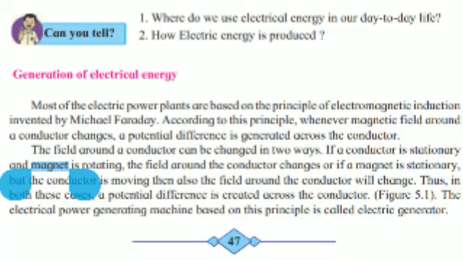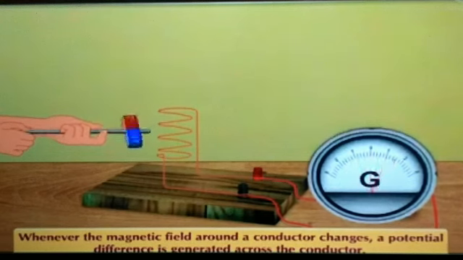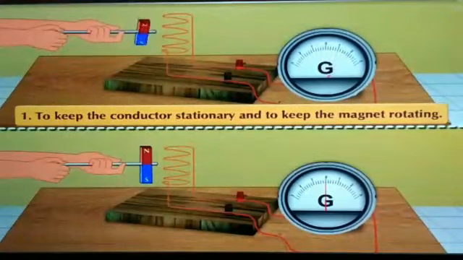Electricity is produced by generators. The generators run on the principle of electromagnetic induction that you have learned in the electric current chapter of science. There you learned that if the magnetic field around a conducting wire is changed, this creates a potential difference. There are two ways of changing the field around the conductor. The first one is shown in the picture: we move the magnet, and in the conductor a potential difference is created that can be seen on the galvanometer.